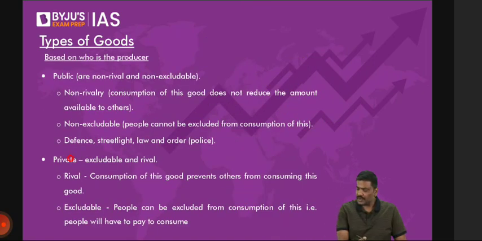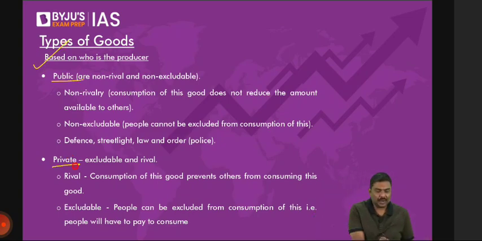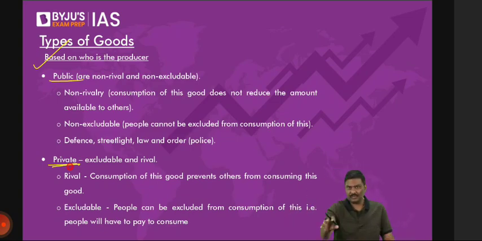Okay. Next one. Based on the producer, public good and private good. Now, what is this public good and what is the private good? Let me start with a very simple example. Imagine you go to the market, you pay money and you purchase a car. Who has the right to use the car? Point number one. Only you. Right? Only you.